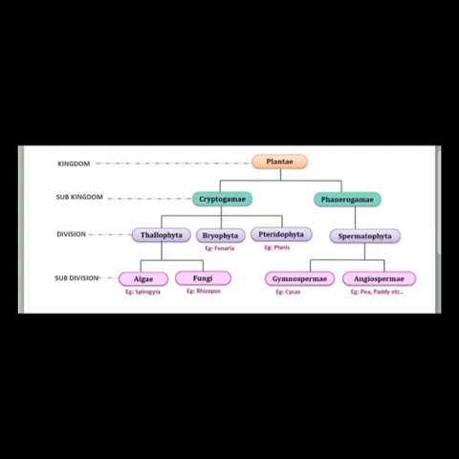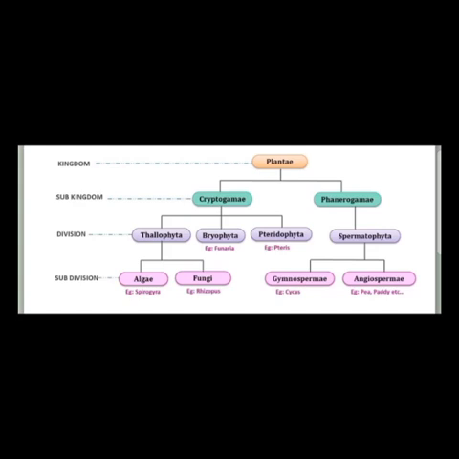Now proceed further. This chart shows the classification of kingdom Plantae into two: cryptogams and phanerogams. Cryptogams do not produce flowers, and phanerogams can produce flowers. Cryptogams are classified into three: Thallophyta, Bryophyta, Pteridophyta.